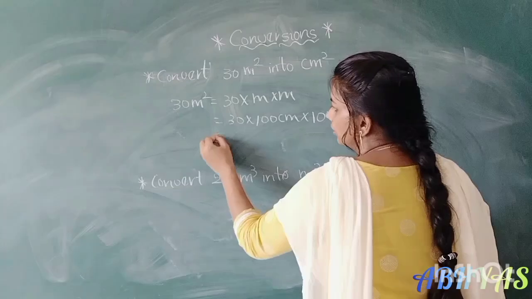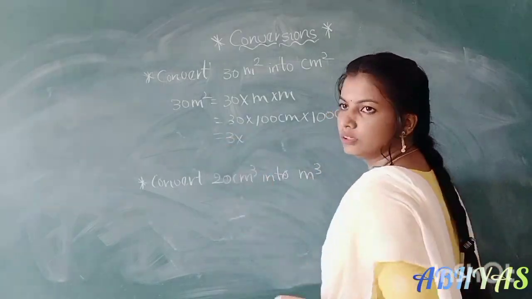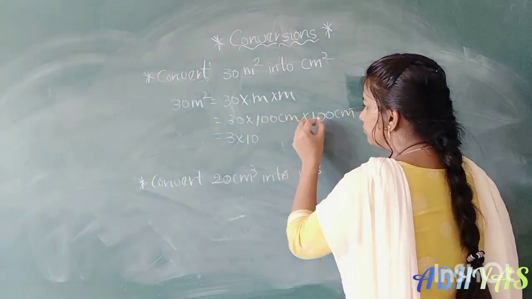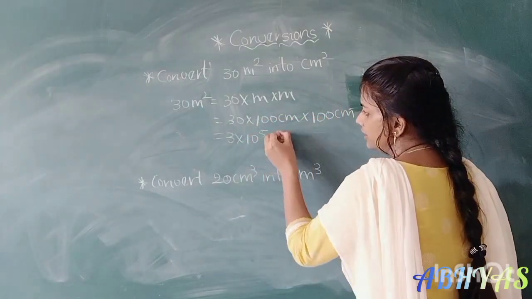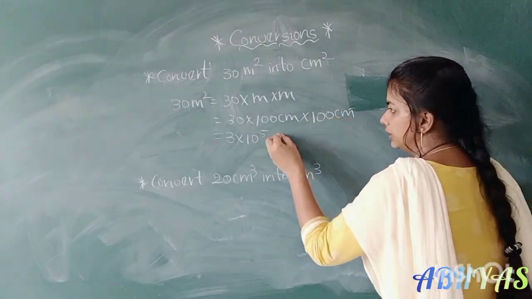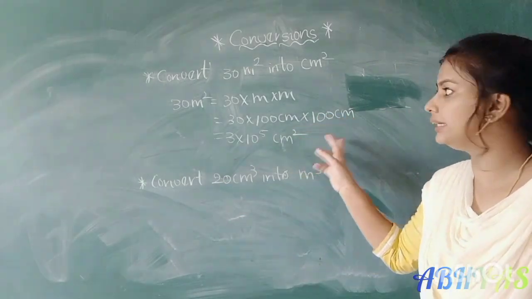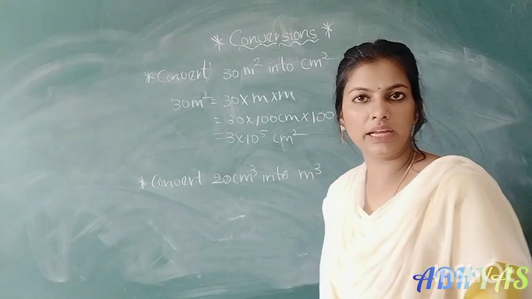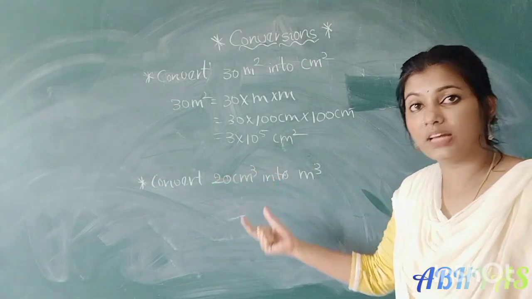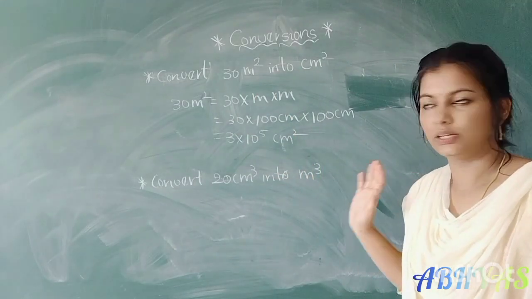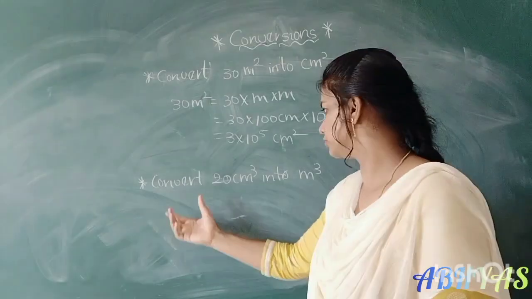So 3 into 10 power, how many zeros are there? 1, 2, 3, 4, 5. 10 power 5 centimeter into centimeter, centimeter square. 3 into 10 power 5 centimeter square. Like this we have to do if they ask for meter squares, meter cube, like derived physical quantities. Let us see the next conversion.